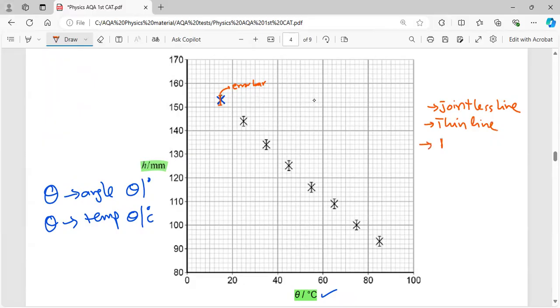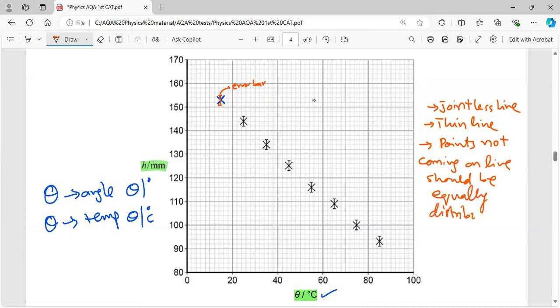And then points not coming on line should be equally distributed along the line. So that is the best fit line.